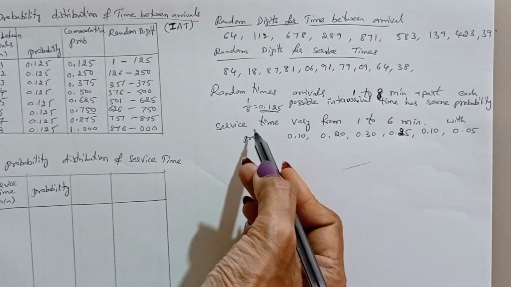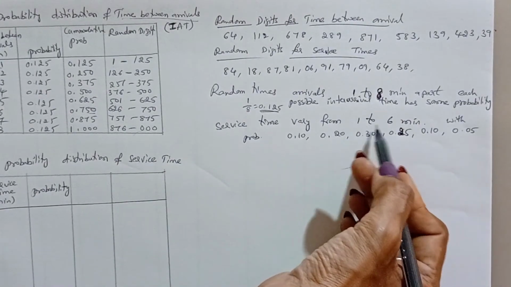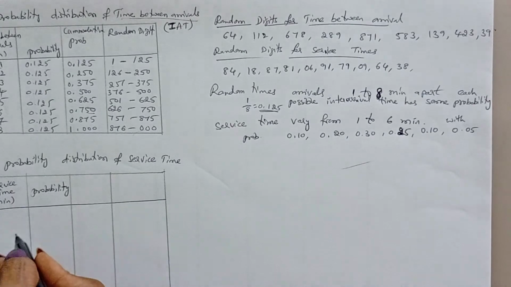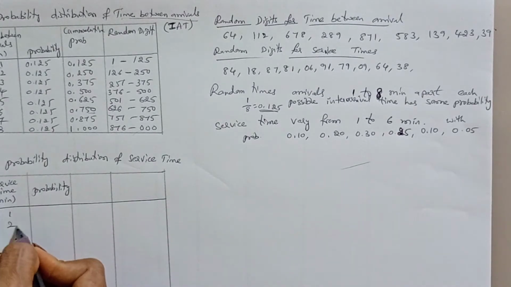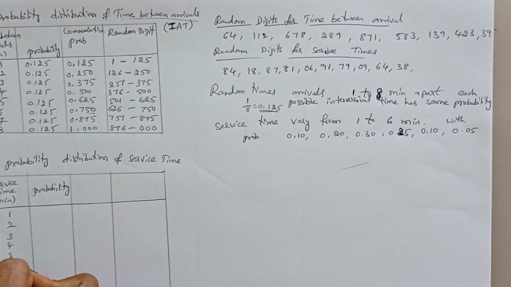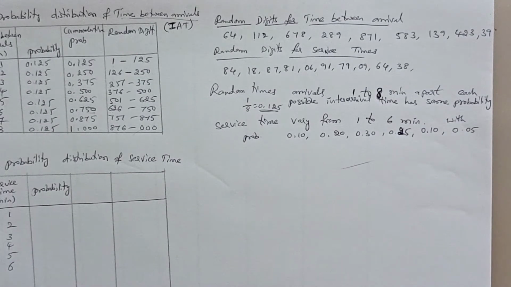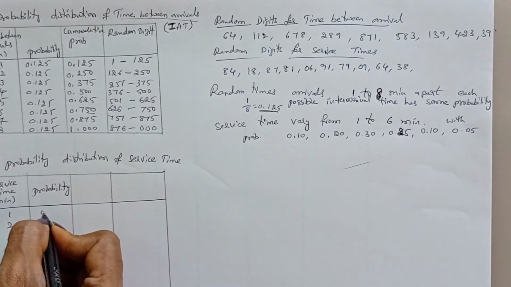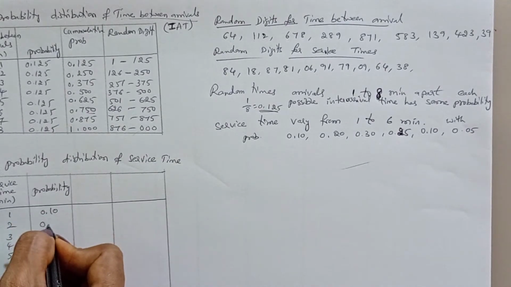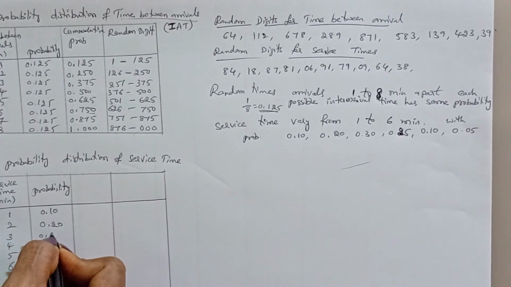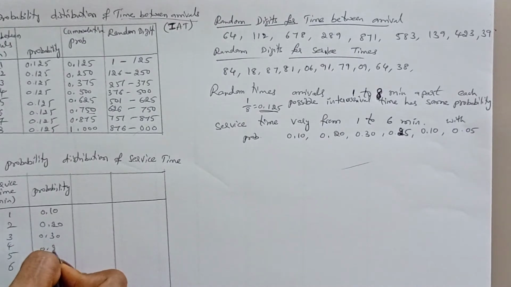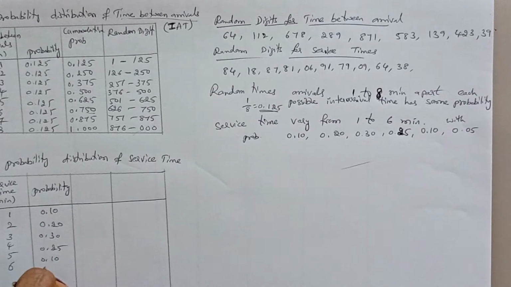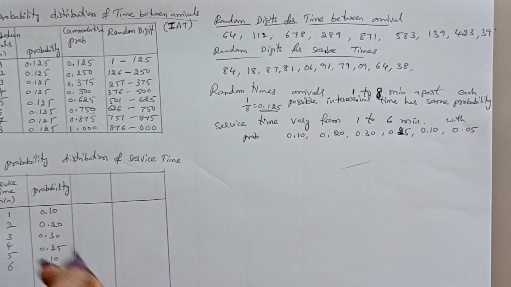Now we'll see the service time. Service time is 1 to 6 minutes, so take 1, 2, 3, 4, 5 and 6. Now fill these values with the given probabilities: 0.10, 0.20, 0.30, next 0.25, the next value 0.10, and the next value is given as 0.05.